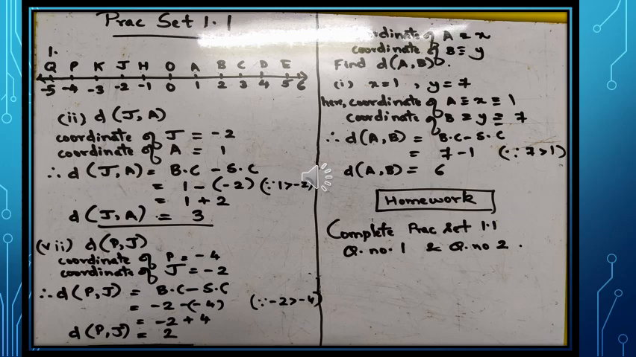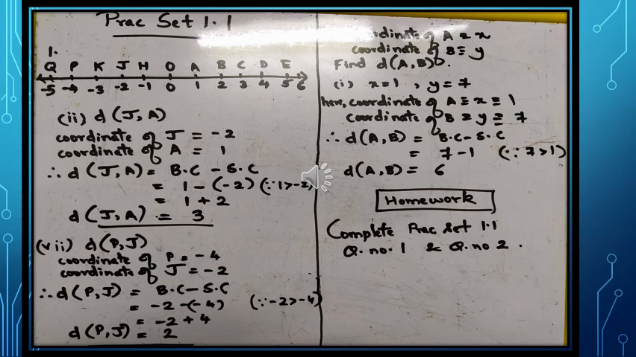Moving to question number 2. Again, we are given the coordinate of A is equal to x and coordinate of B as y, and these x and y coordinates are being given to us in the terms of the numbers. We need to find out the distance between A and B.